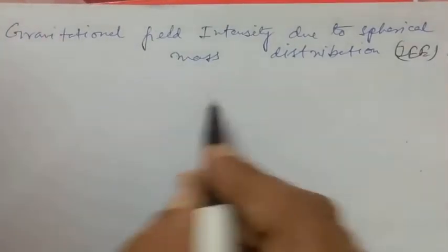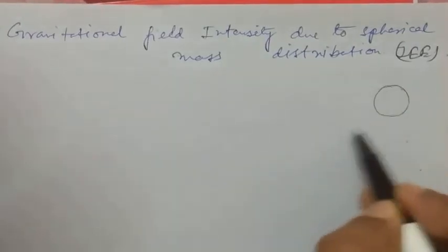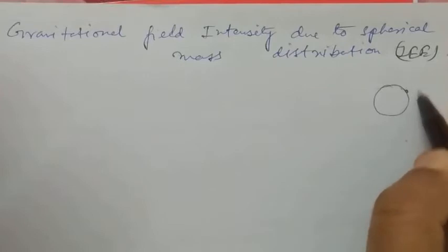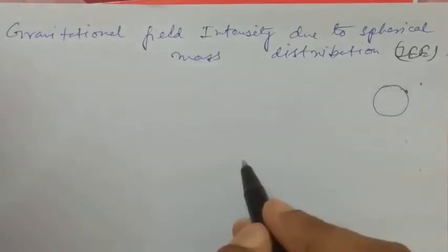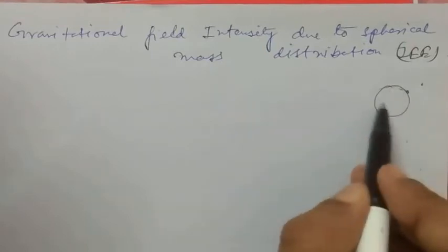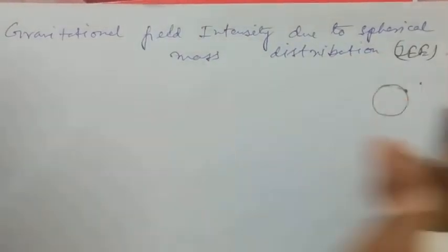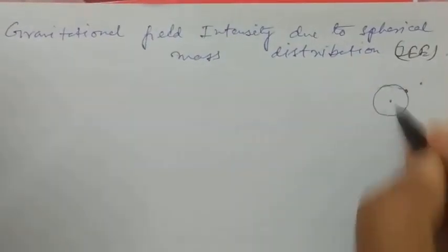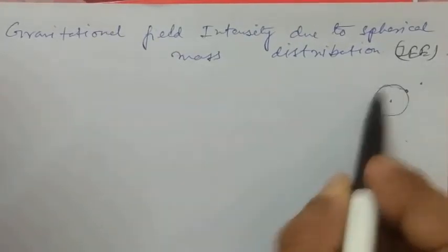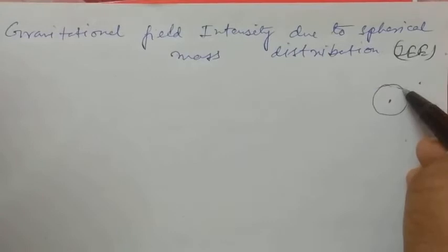Two cases: if this is the sphere, the observation point is on the surface or outside the surface. For these two cases, we can take this big mass to be a point mass concentrated at the center.